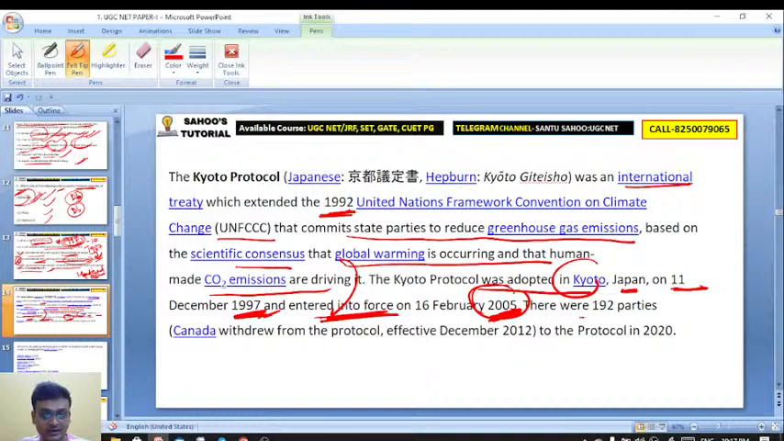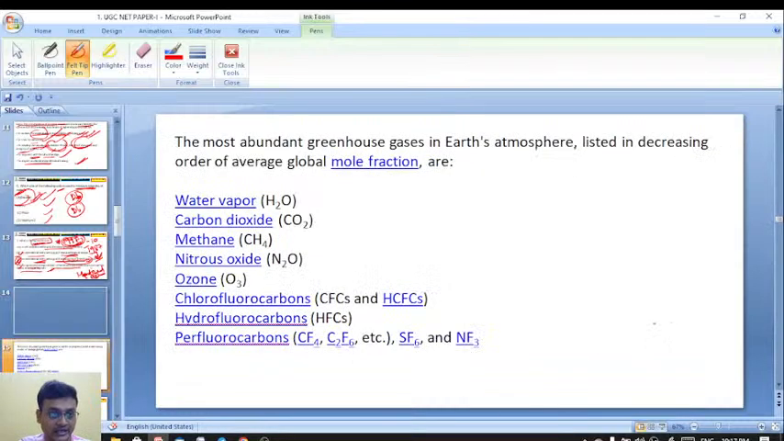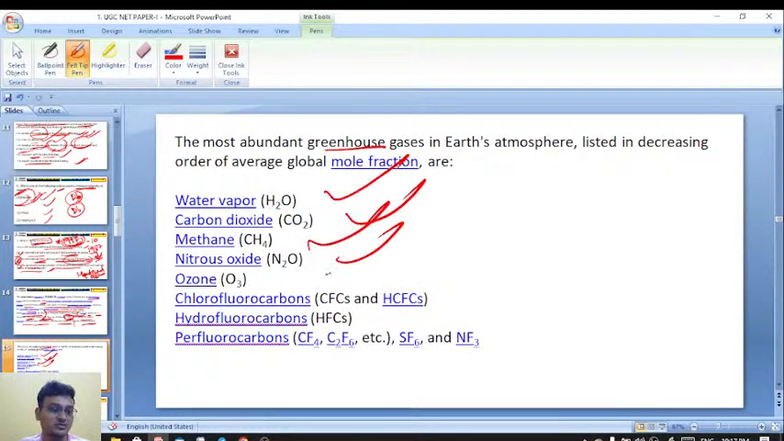Okay, there were 192 parties. Canada withdrew from the protocol effective December 2012. And here are some important greenhouse gases I told: water vapor, carbon dioxide, methane, nitrogen, ozone, chlorofluorocarbon, CFCs, and hydro.